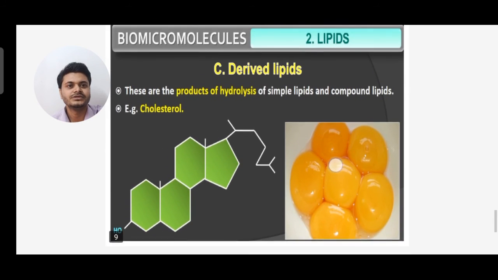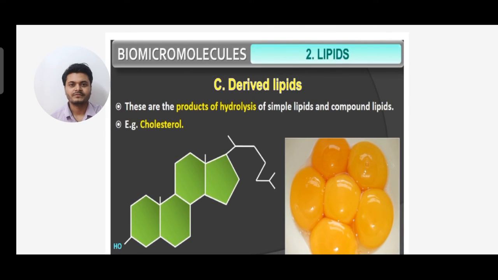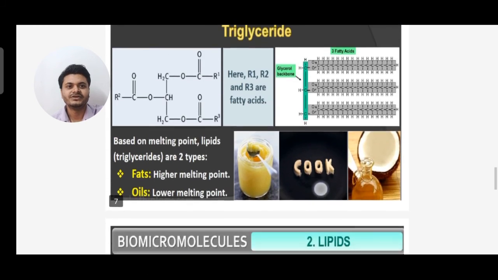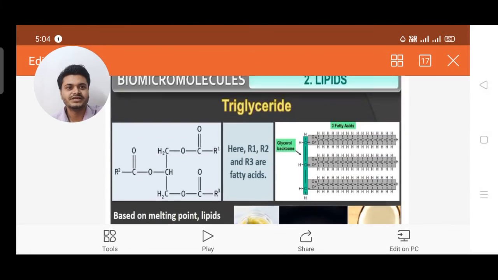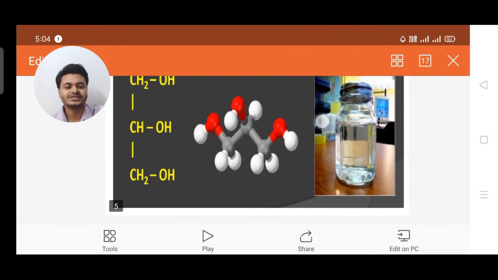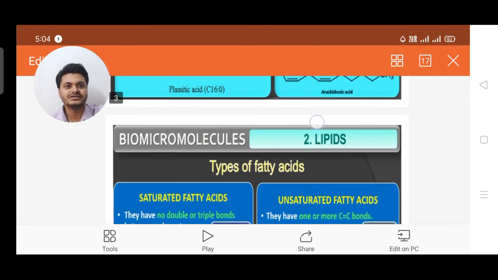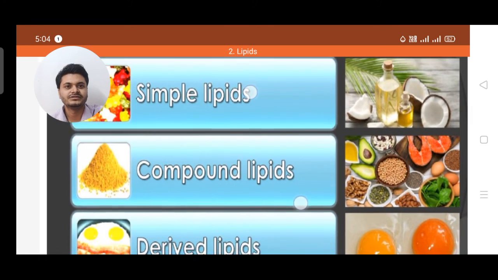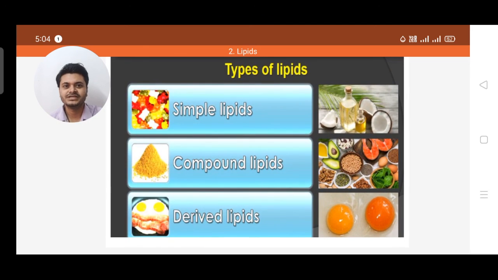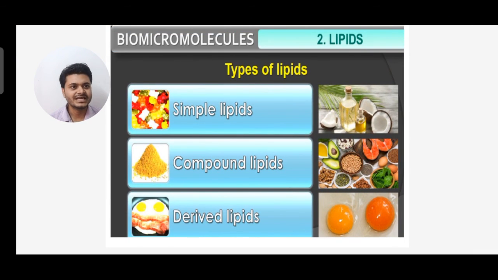So students, this was the video lecture for lipids. Here I have explained the different types of lipid. You can see simple lipids, compound lipids and derived lipids. The three classifications are here in the classification chart: simple lipid, compound lipid and derived lipid.